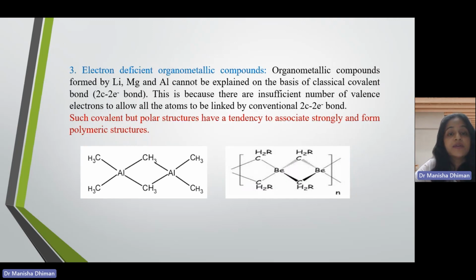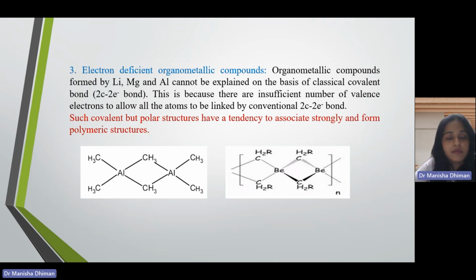Next one is electron deficient organometallic compounds. These are formed between electron deficient elements when they get bonded with a carbon atom. Electron deficient means they don't have a full octet even when they form bonds. You can take the example of BH3. When boron is bonded with three hydrogen atoms, its octet is still not complete. So BH3 is an electron deficient compound.